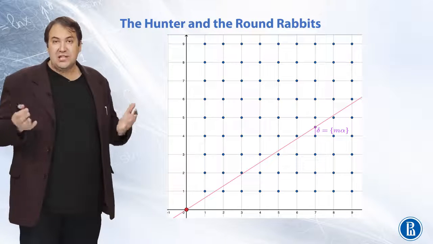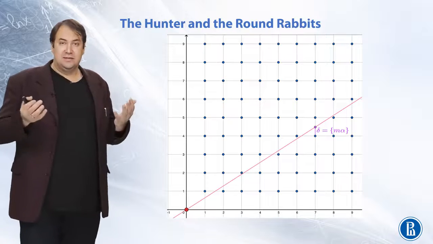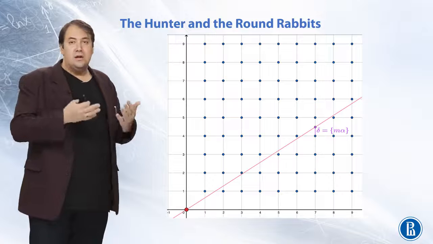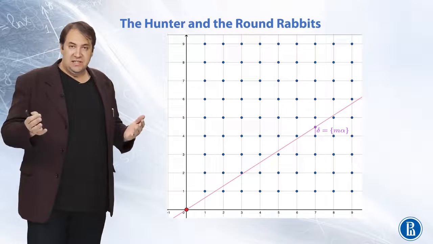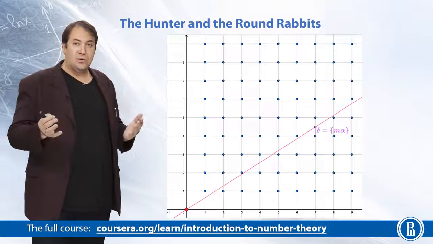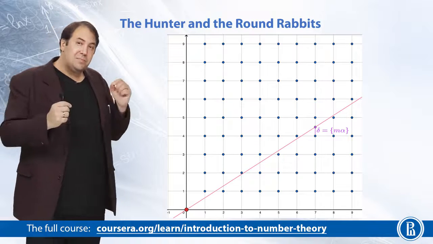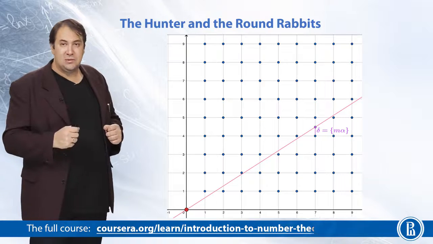So the answer to the original question, will any of the rabbits be hurt, is positive in any case. If the slope is rational and if the slope is irrational, in both these cases, one of the rabbits will be hurt. And if the bullet passes through the rabbit, then infinitely many rabbits will be hurt.